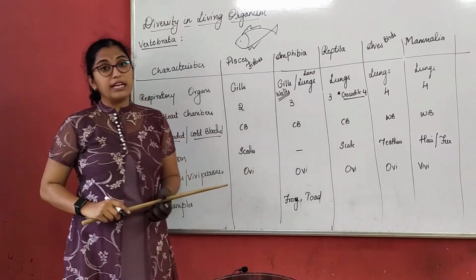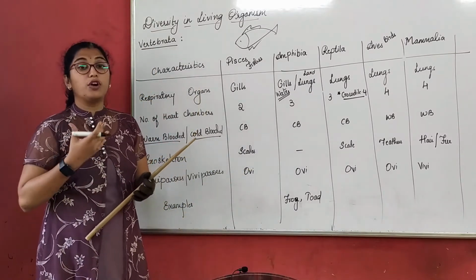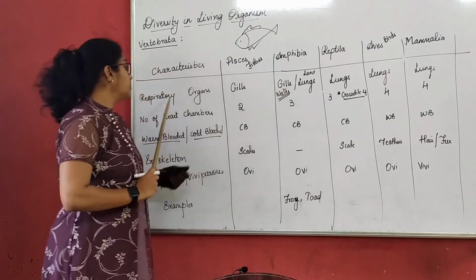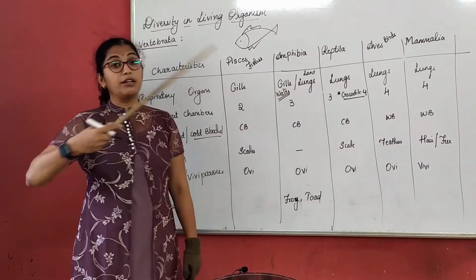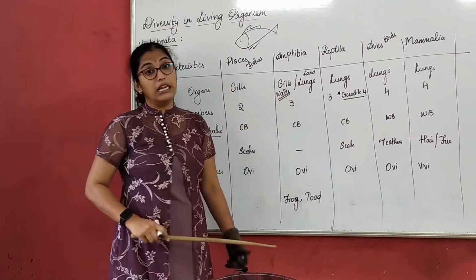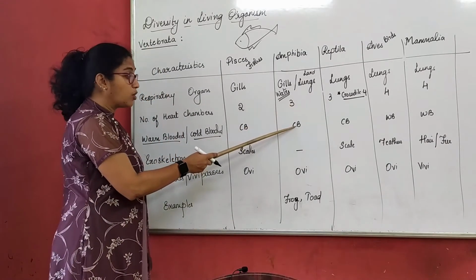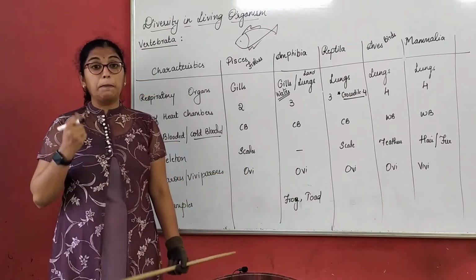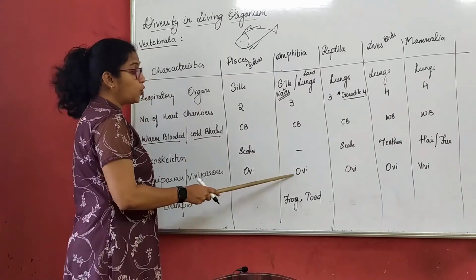So you can ask me now, where are the gills present in the frogs? They are not visible, but frogs do have gills, a small type, which is used as a respiratory organ in water, and when they are on land, they will use the lungs. So it has 3 heart chambers. They are cold-blooded. They do not have any scales on their body, but they have a moist skin. These are oviparous.